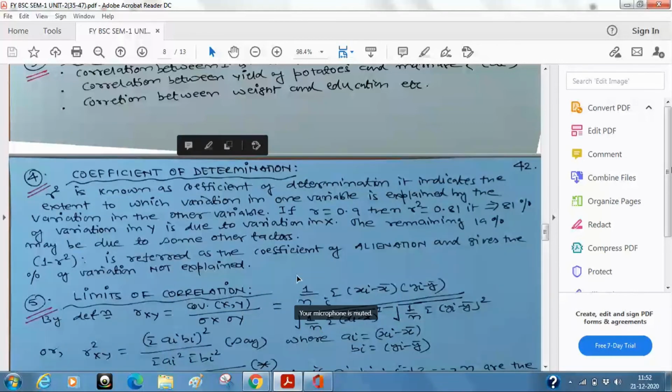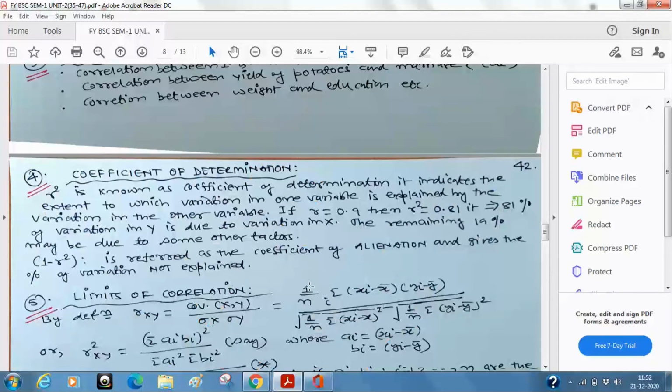What is the formula? You have seen this too: 1/n summation i equal to 1 to n, xi minus x bar, and all this formula. Suppose I write this whole formula in some other notation, and suppose I put rxy, meaning this is the correlation between x and y. I can write y and x also, because it hardly changes. Y will come here and x will come here. That is why it is a very important property that correlation is a symmetric measure, because whether it is rxy or ryx, mathematically it is the same formula.